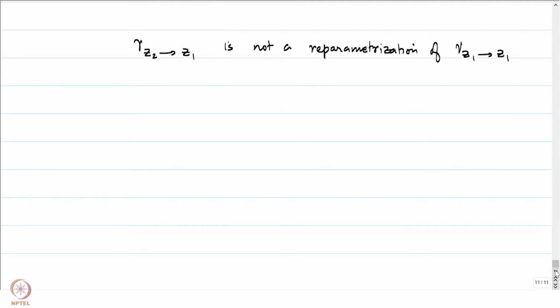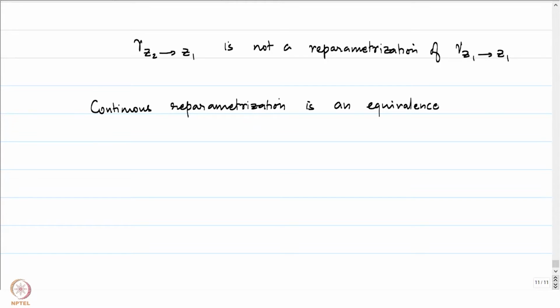The notion of continuous reparameterization is an equivalence relation. That's the most important aspect here. Let me just note that continuous reparameterization is an equivalence relation.